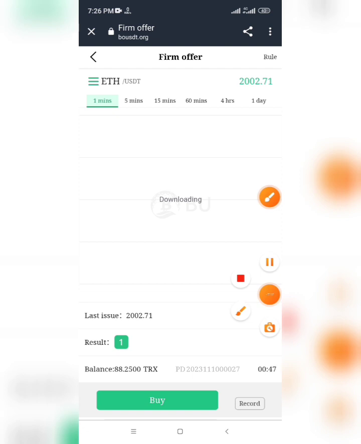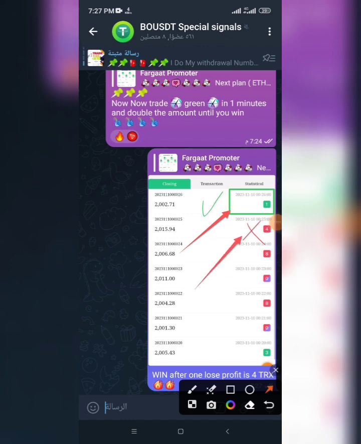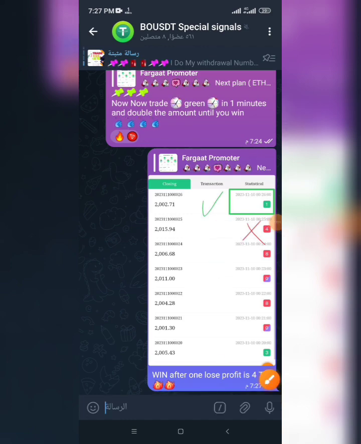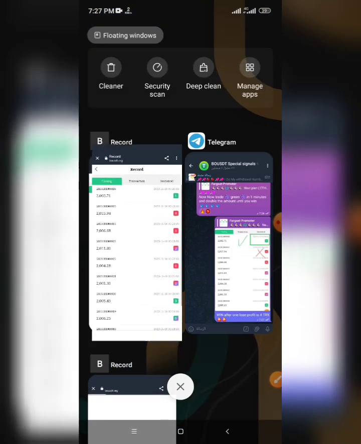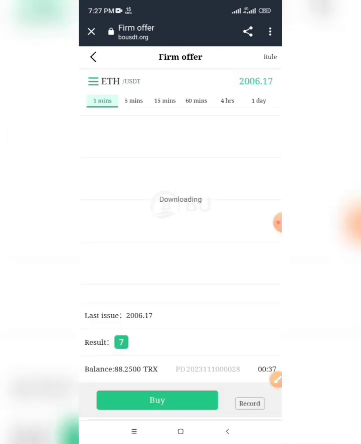Like that, I trade in this group every 1 hour. There is a signal and I put the number and I trade like the plan, everyone. I will go to withdraw now. Like we see, it is a win after 1 loss and the profit is 4 TRX, everyone. Every 1 hour there is a signal in this group, everyone. The link to this group is in the description of the video, everyone, to join it. I will go to withdraw now.